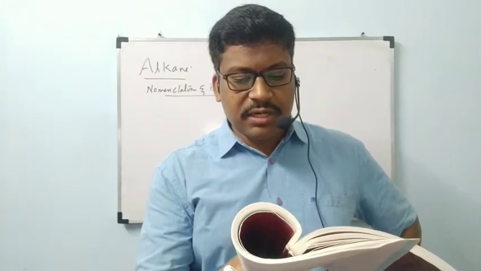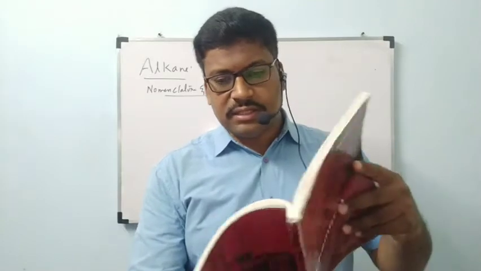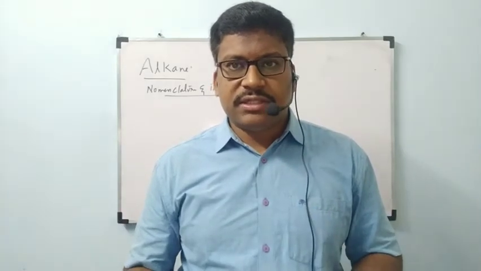Let us write structures for C4H10. The 4 carbon atoms of C4H10 can be joined either in a continuous chain or with a branched chain in the following ways. They have tried to draw the structures which are possible with C4H10. Now we will see on the board.